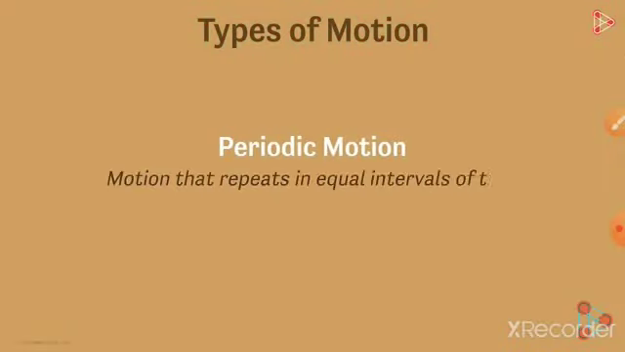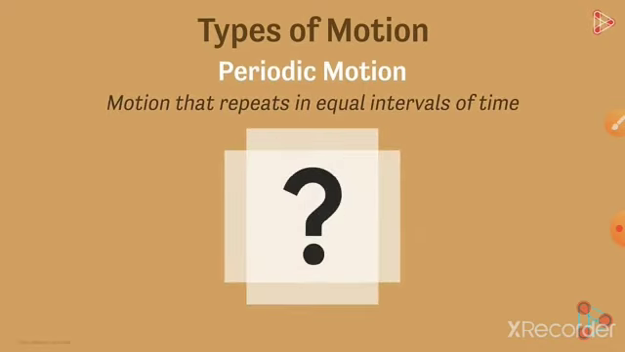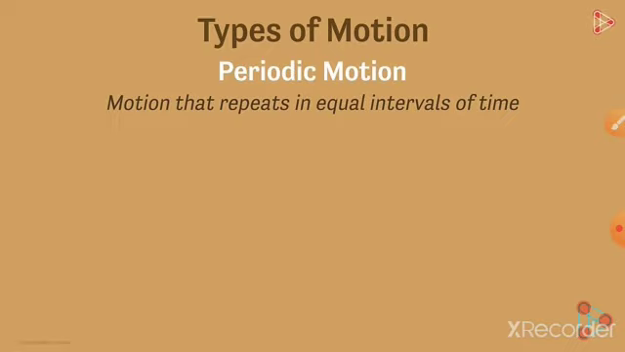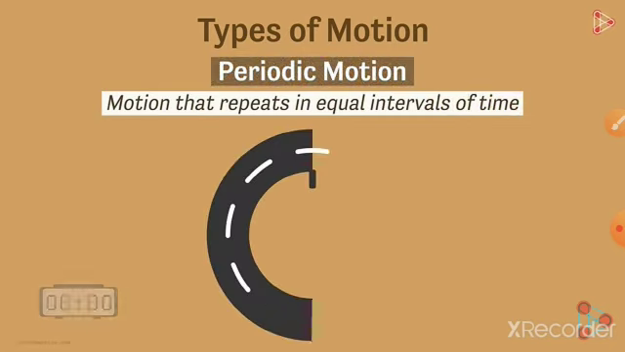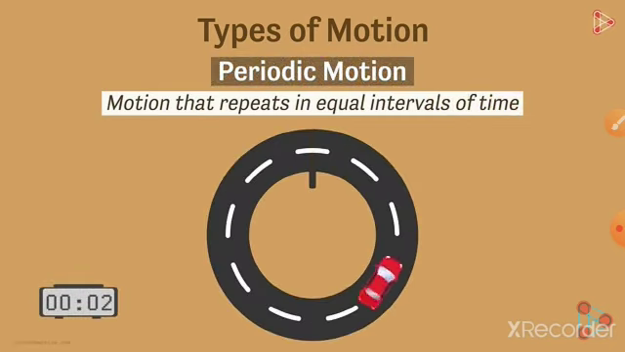Number 4 is periodic motion, the motion that repeats in equal intervals of time. So periodic motion takes place in equal intervals of time. For example, swinging. Even the simple pendulum also swings. It is an example of periodic motion. So here an example is given.